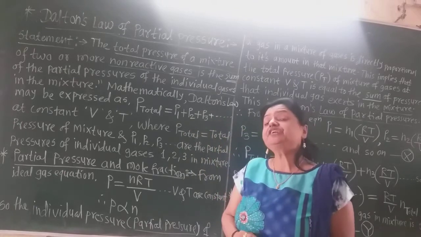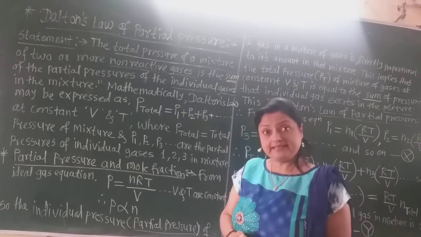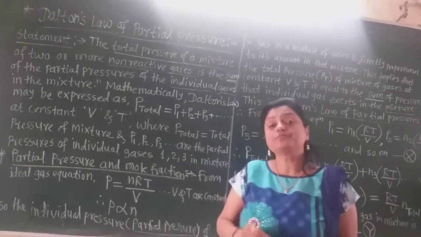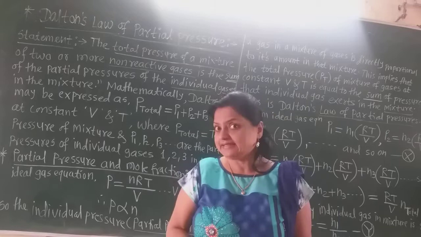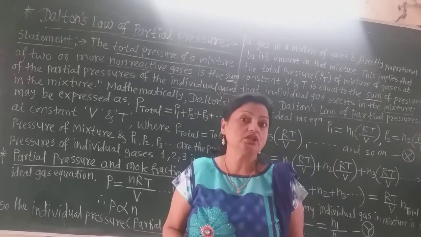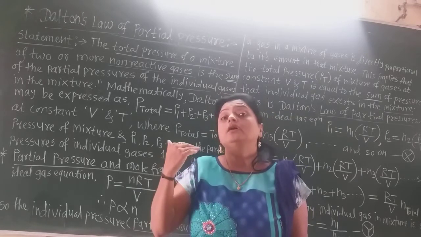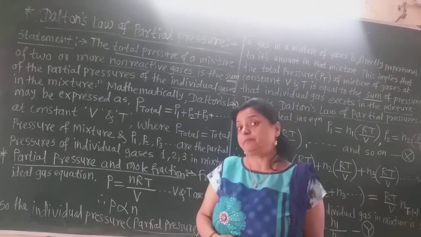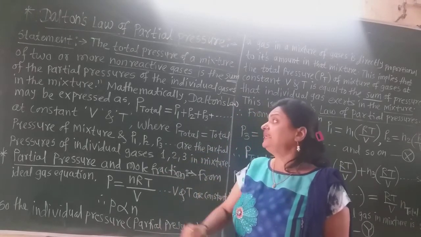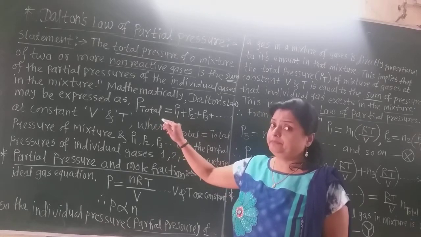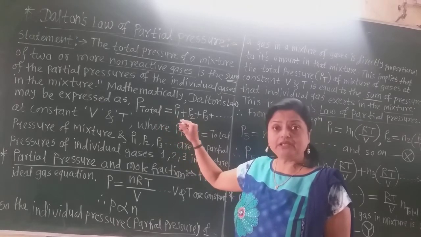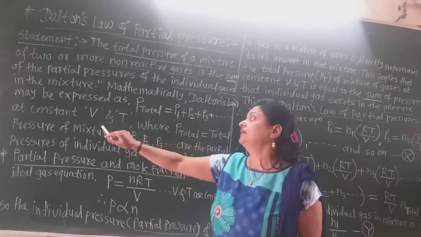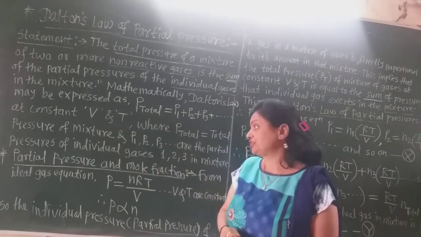But one condition is that the volume and temperature of the gas must be constant when we measure the pressure of the mixture and the individual partial pressures. So P total equals P1 plus P2 plus P3 and so on, when volume and temperature are constant.